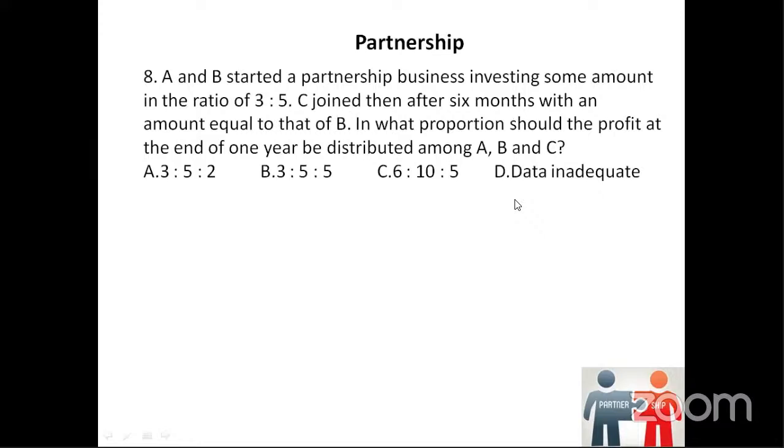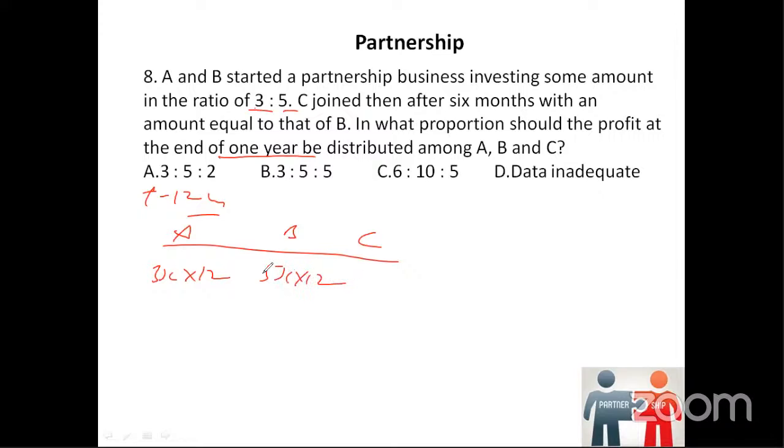Observe carefully now. A and B started a partnership business, investing some amount in the ratio 3:5. So 3:5 is the ratio for A and B. Observe what is the total time. 1 year, which means 12 months. So 3:5 means we can say A, B, C. A, 3x into 12 months. B also 5x into 12 months.